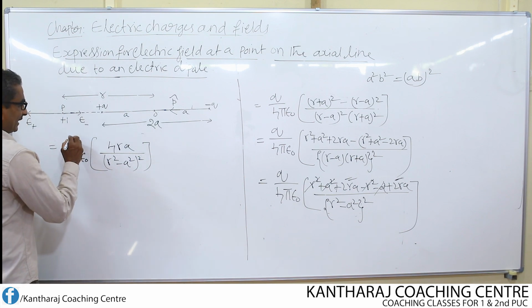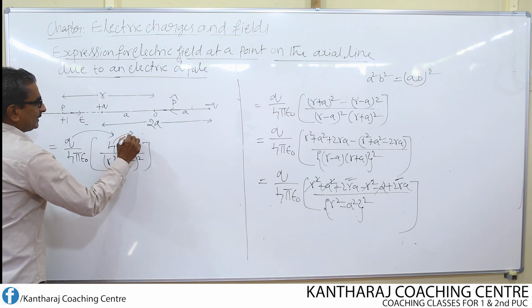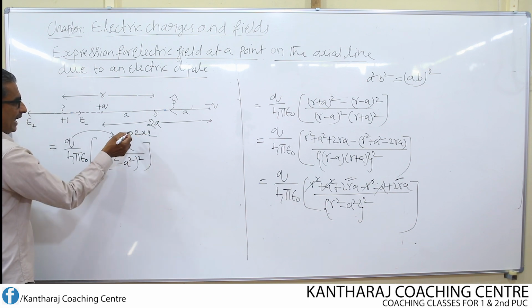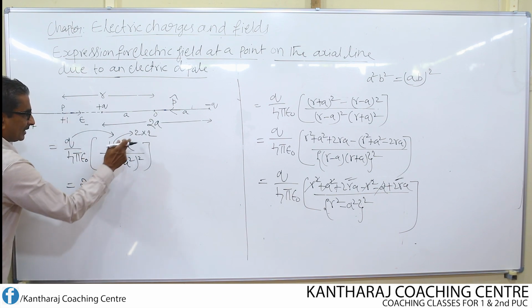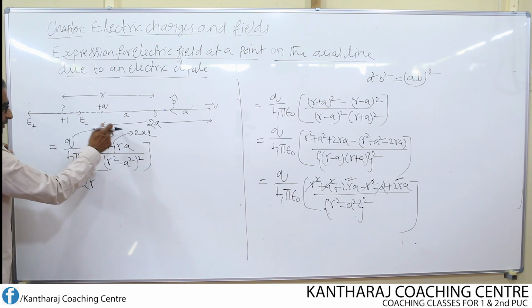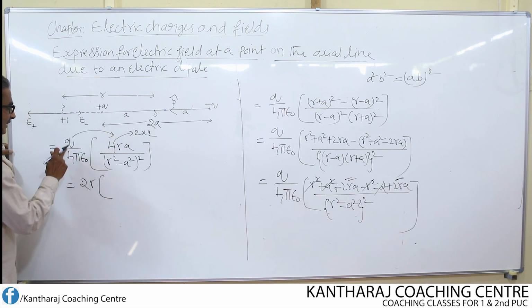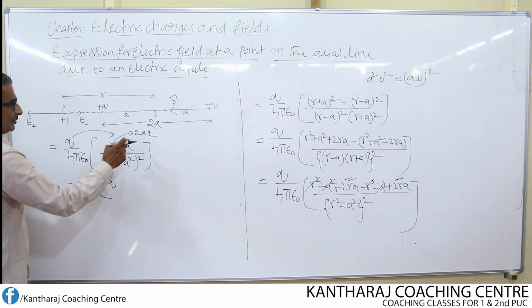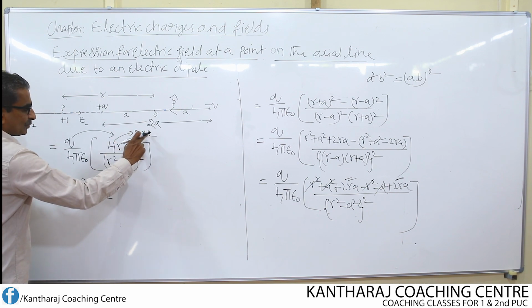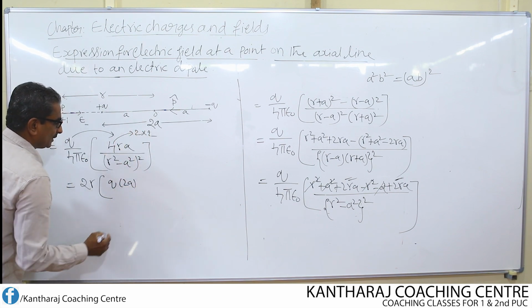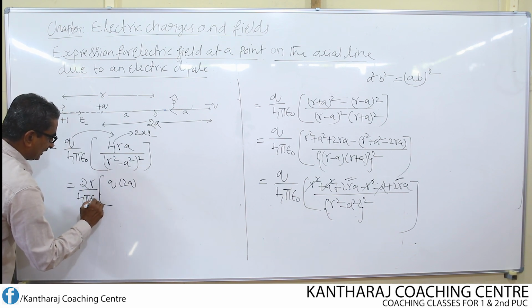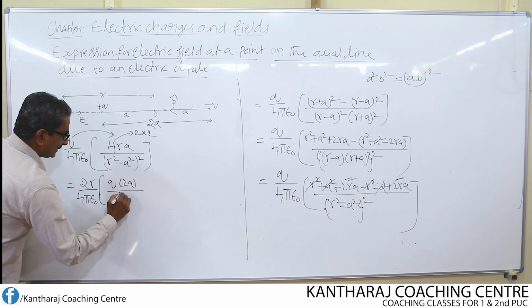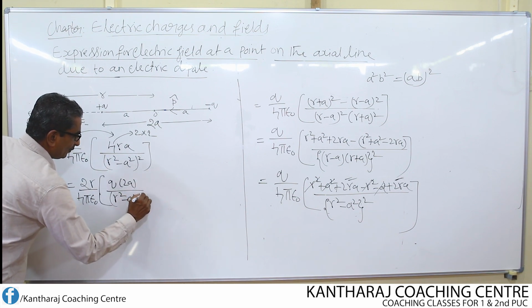Then I take Q inside and I split this 4 as 2 into 2, and one 2 I am going to take outside, along with R. So 2 and R are taken outside, and Q I am going to take inside. Therefore, what does it become? It becomes Q into 2 into A, and these two form 1 divided by 4 pi epsilon naught, divided by (R square minus A square) whole square.